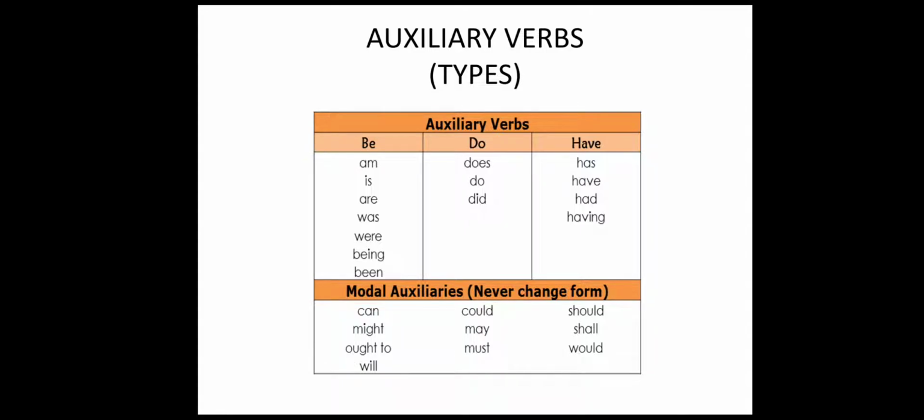Now, I hope you've understood that auxiliaries are again of 4 types. Be verbs: is, am, are, was, were. Do words: do, does, did. Have words: has, have, had, having. And modals: can, could, should, may, shall. Okay.